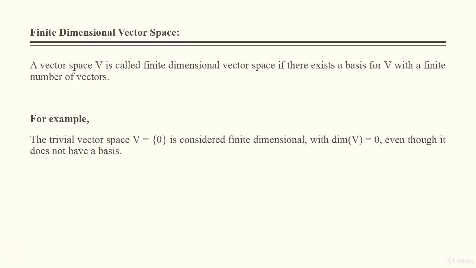For example, the trivial vector space V equals 0 is considered finite dimensional with dimension of V equal to 0, even though it doesn't have a basis. Here dim V equals 0 means the number of elements in V is 0. So this is an example of a finite dimensional vector space.